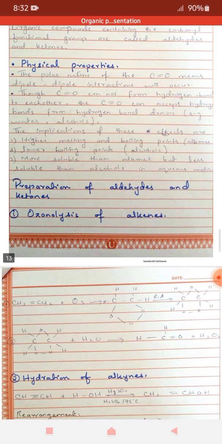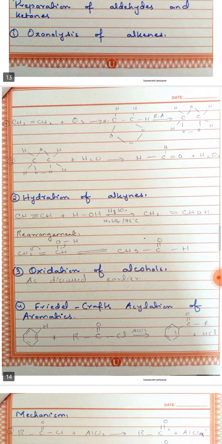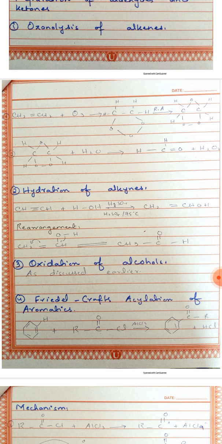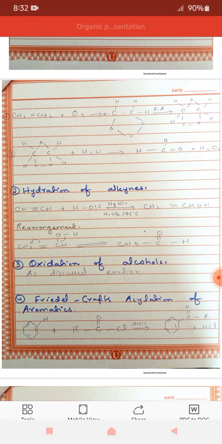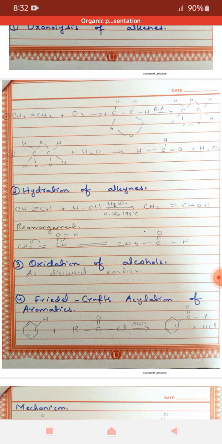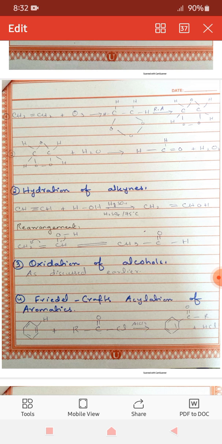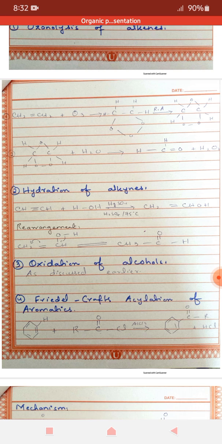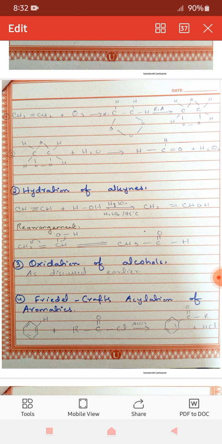Coming towards the preparation methods of aldehydes and ketones, the first method is ozonolysis of alkenes. In this reaction, first the alkene reacts with ozone to form an unstable compound, monoozonide, and then after further rearrangement it gives ozonide. Then this ozonide is hydrolyzed to give aldehydes and ketones respectively.